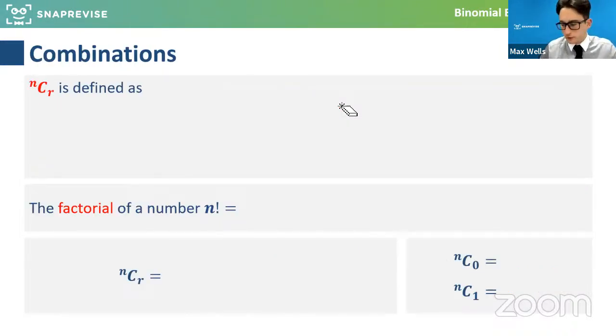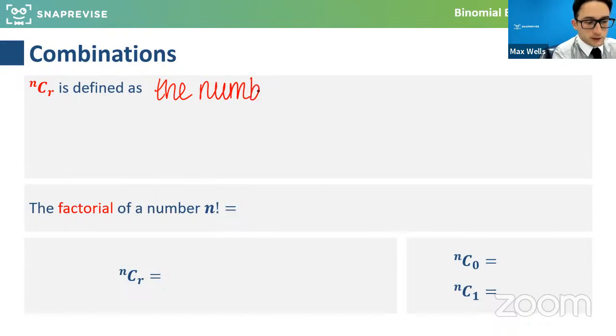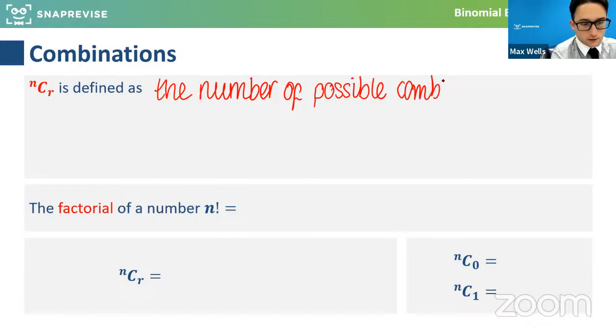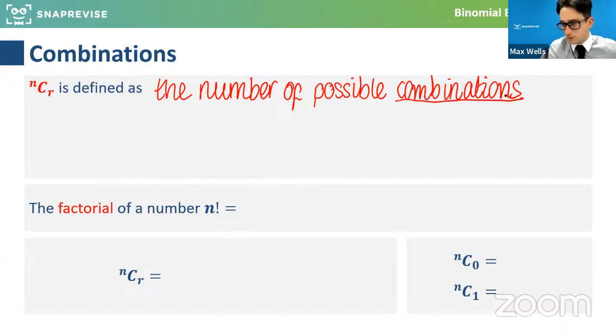But what we're going to move on to is something called combinations. And we see this nCr. You'd read this as n choose r. And you might have noticed this button on your calculator as well. So n choose r is basically defined as, and this will be a little bit wordy, this definition, the number of possible combinations. And do feel free to ask if, once I've written this definition, you're still a little bit confused. But I think when we see it with examples, it will make more sense.